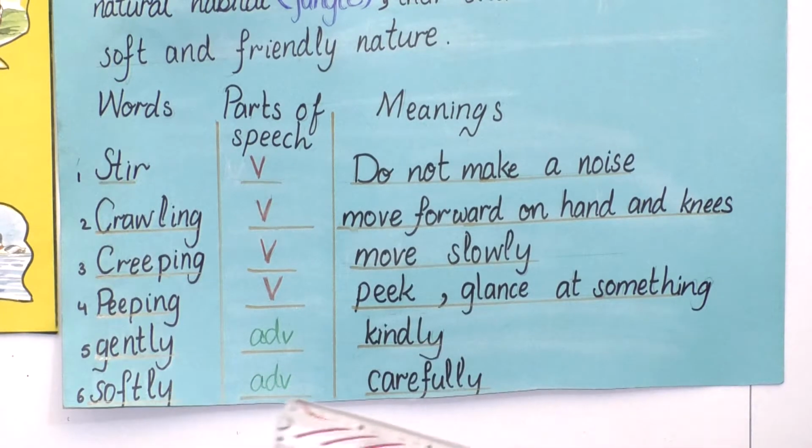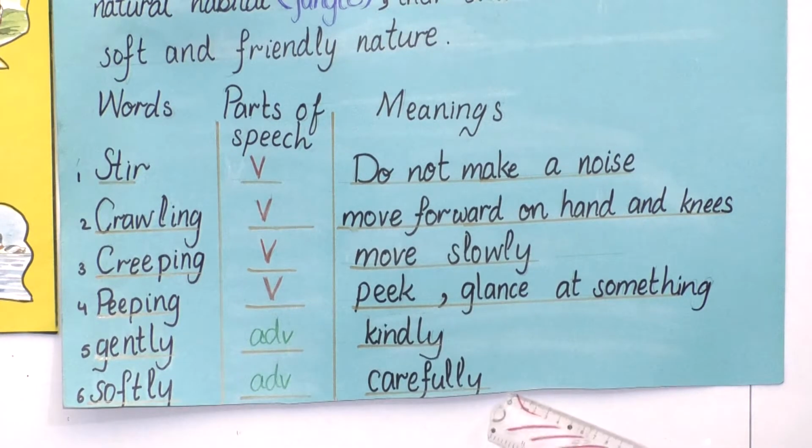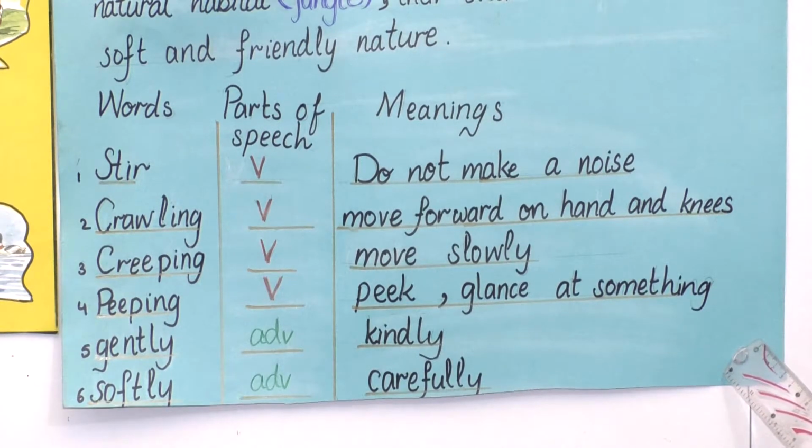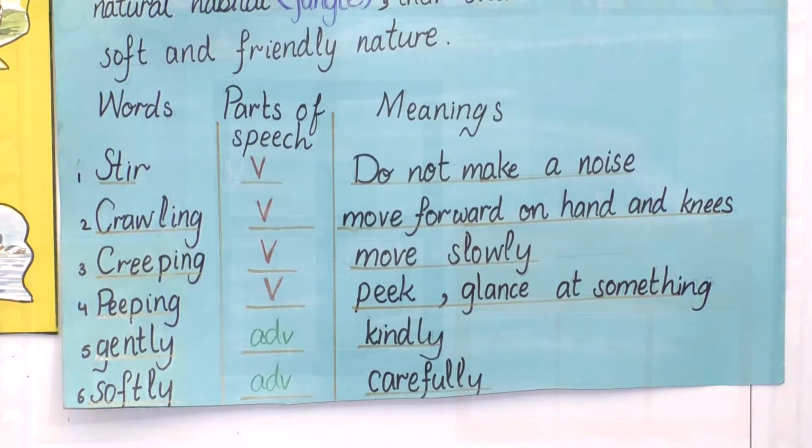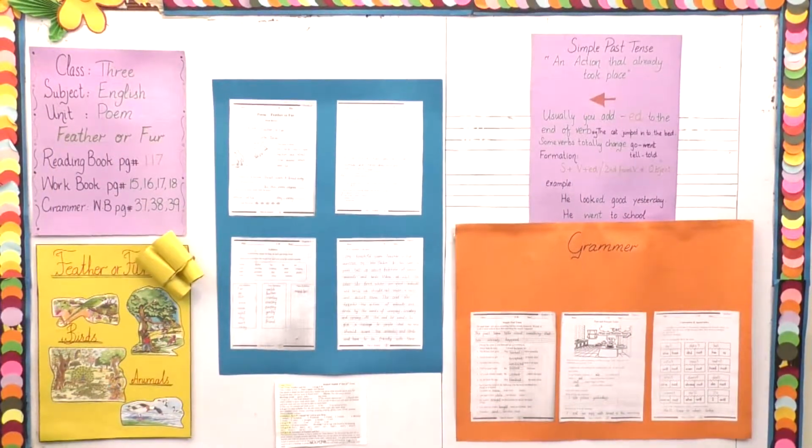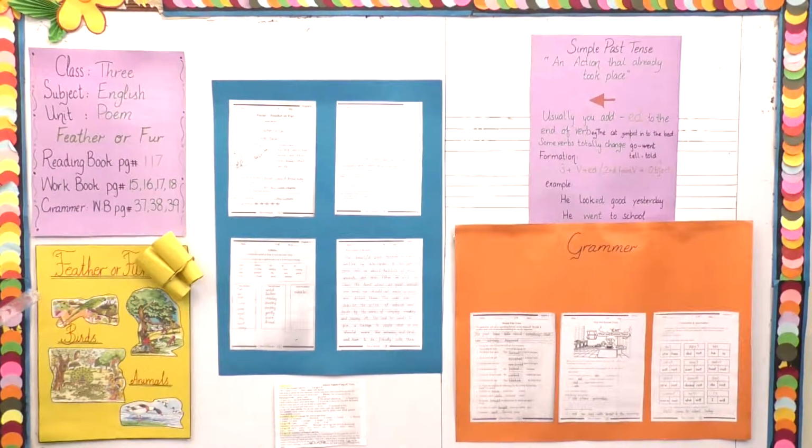And softly is an adverb. It means carefully. These are the meanings of the poem Feather or Fur. Now the reading is done. Students, as you know, our reading is done of Feather or Fur.